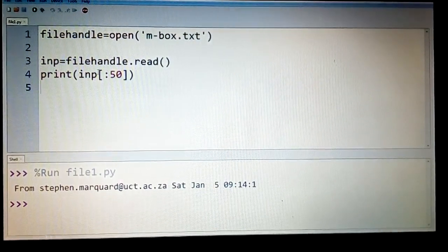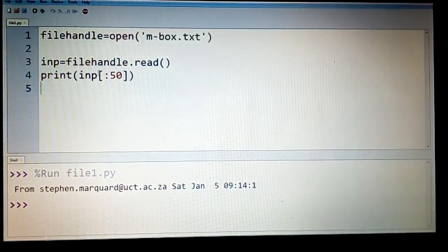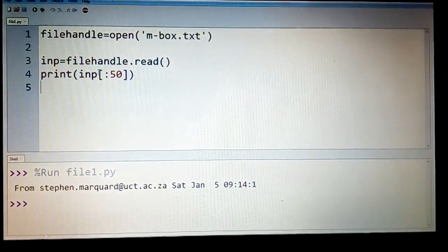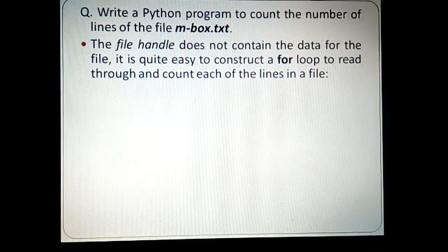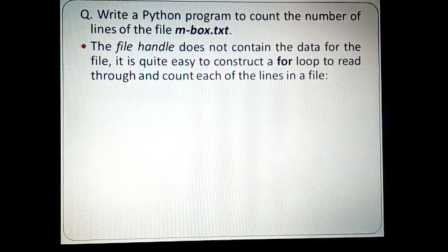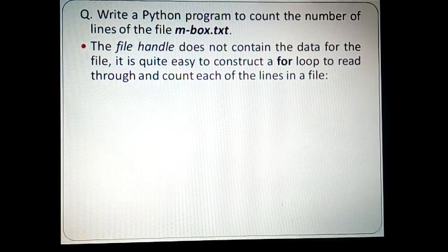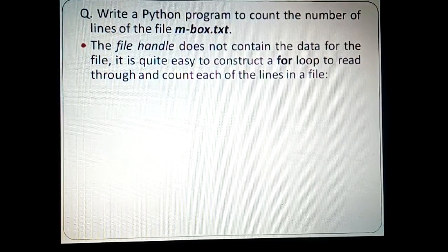And then, for example, let us work on an example and see how we can apply this concept of files. So let us go back to the slides and see what example we can work on. This problem says: write a Python program to count the number of lines of the file mbox.txt. It is specifically given that the file name is mbox because it is a downloaded file. Not a problem. Whenever such a program is given to you, how do you work on it?